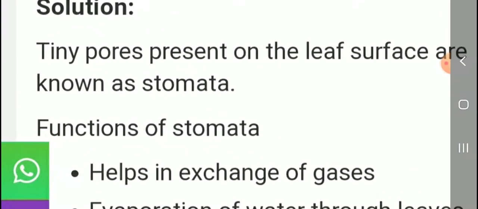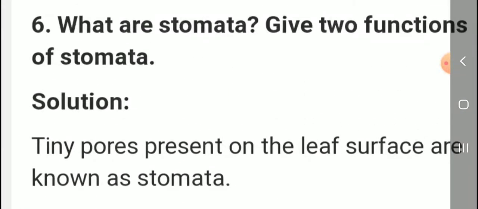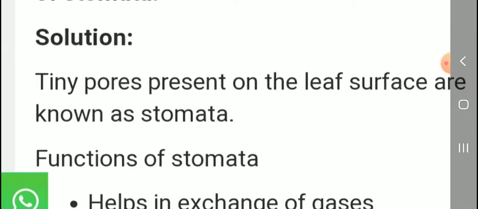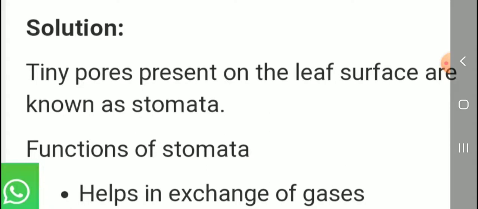Okay. Next question. What are stomata? Give two functions of stomata. The answer: what is a stomata first? Tiny pores present on the leaf surface are known as stomata.